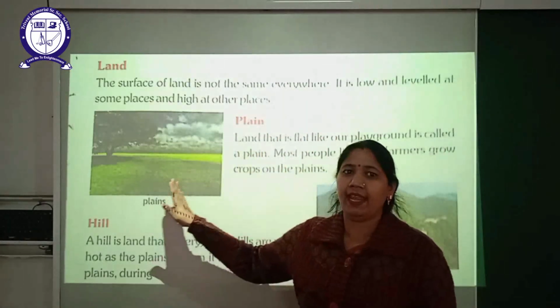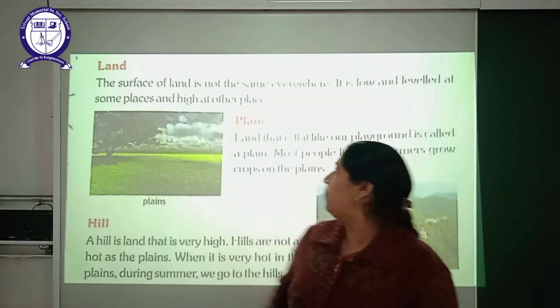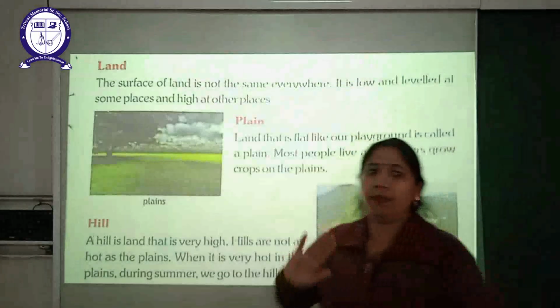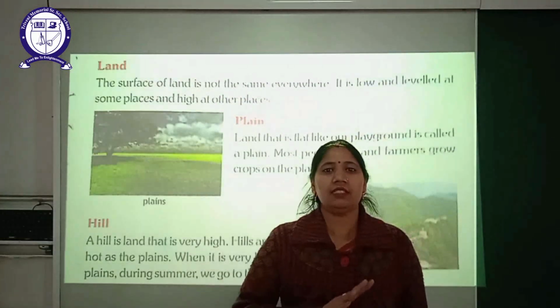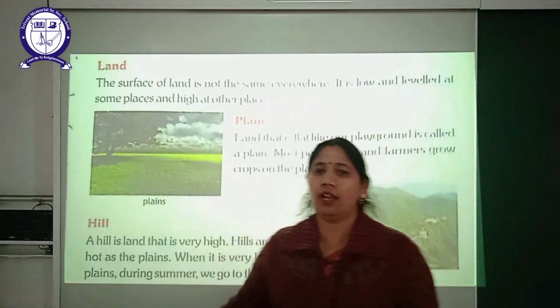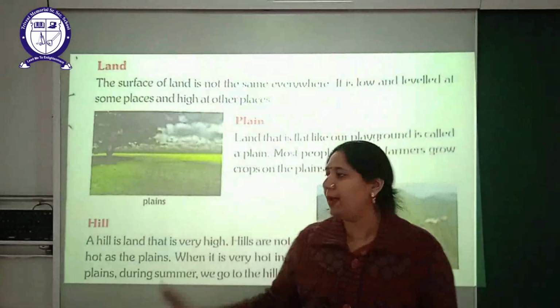Number one, plain. What is a plain? Beta, we live on a plain. The plain surface, the land that is flat like a playground. Just like we play in a playground, beta, the surface is flat. So the flat land is called a plain. Most people live and farmers grow crops on the plain.